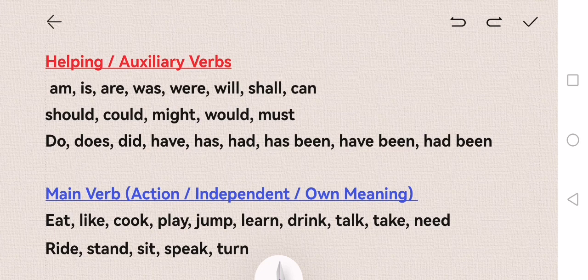Can you please write down 10 auxiliary verbs and 10 main verbs, and make sure you make them sentences as well. So there should be 20 sentences, so I can check.